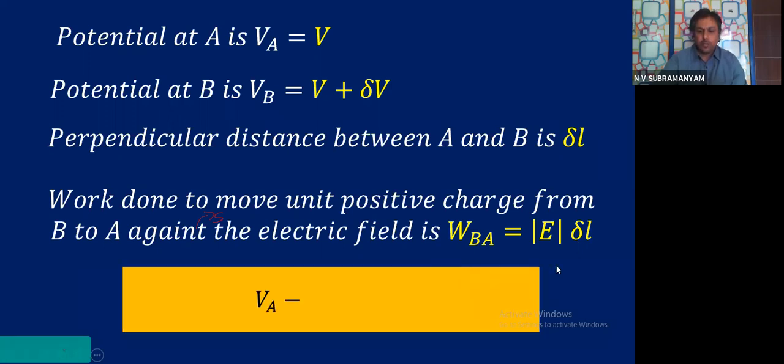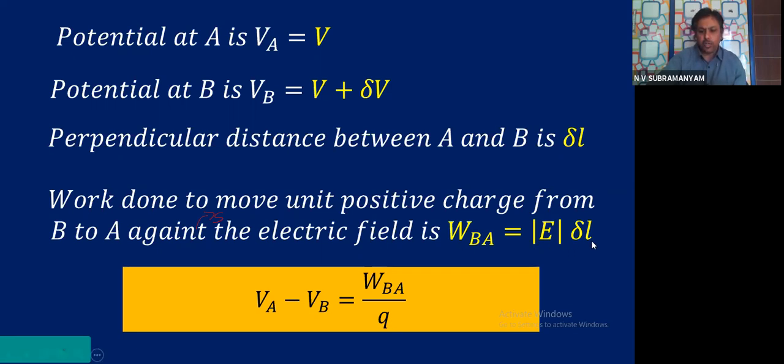Now remember the earlier webinar session, the first webinar session. Already we wrote it there. If you have doubt, open your textbook and see, children. VA minus VB, the potential difference, how must we write it? W_BA by Q. What is the W_BA value?